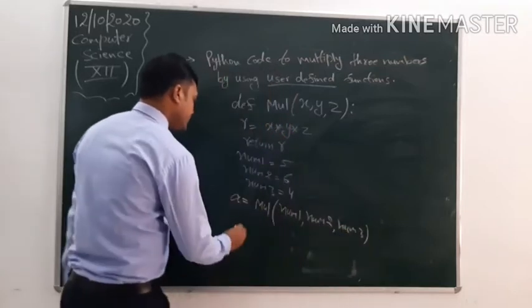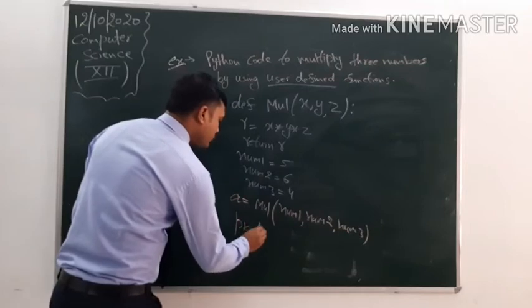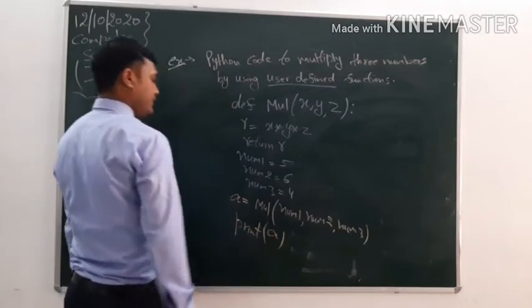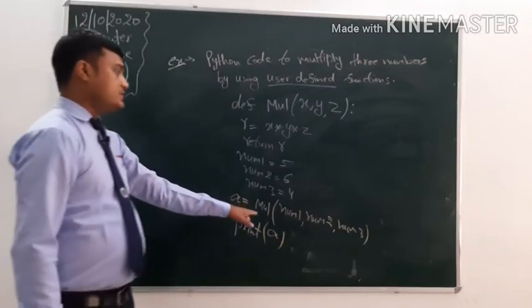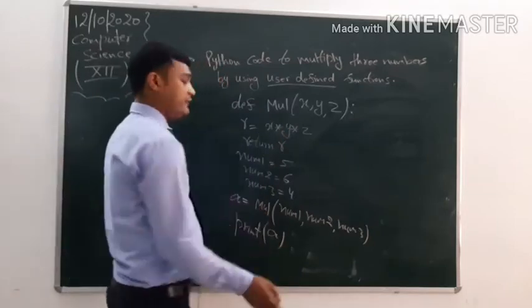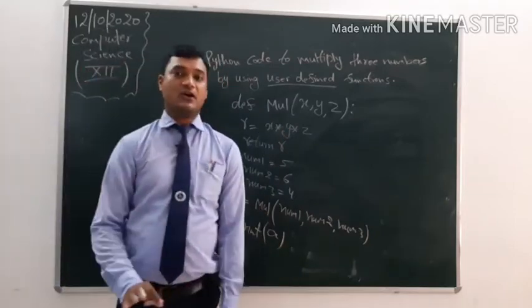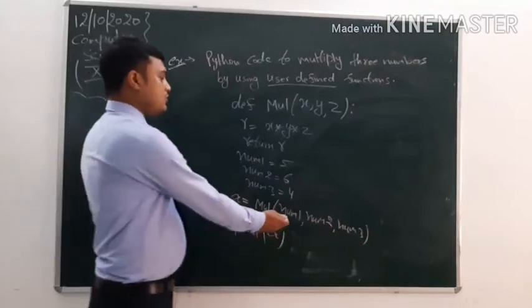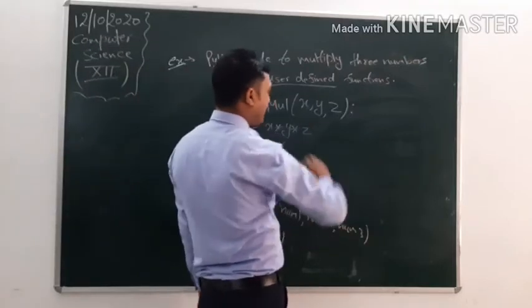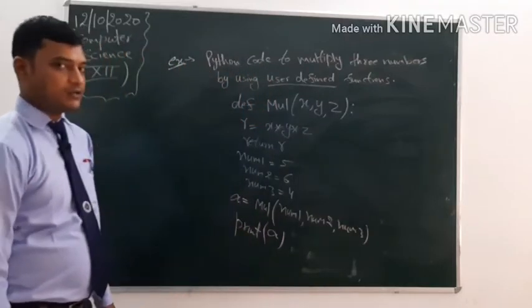Clear? Now what we have to do? I have to print A. Clear? This is the function call in a program, and when a function calls itself in a program, this is called recursion. Clear? Now these values will be passed as an argument.